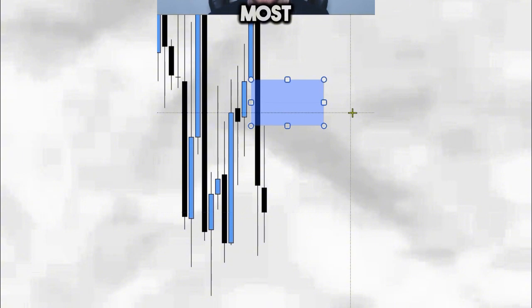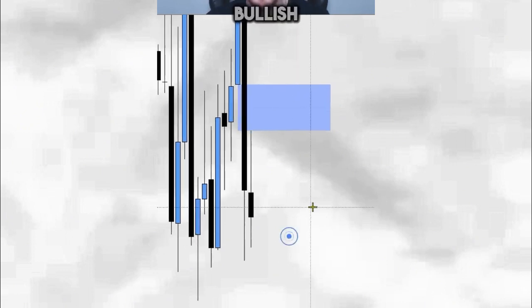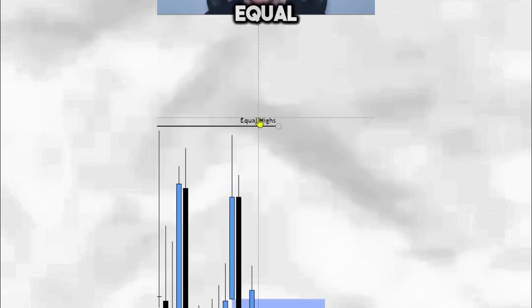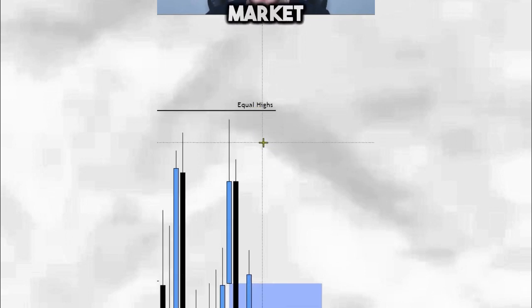Now, unlike most ICT traders, I don't look to short from bearish fair value gaps like this. What I actually do in the markets is I wait for a candle close above a bullish fair value gap. What this means is we now have an inversion fair value gap to the upside. As you can see, we also have equal highs that are resting above in the market. These are an extremely strong draw on liquidity.